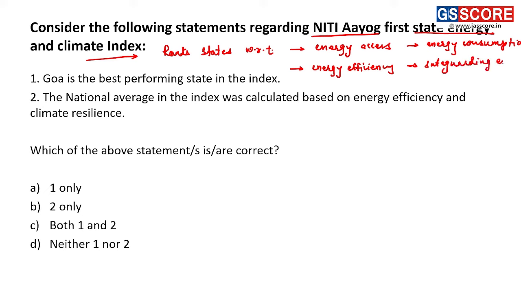Fine. So on these 4 parameters, states are ranked.